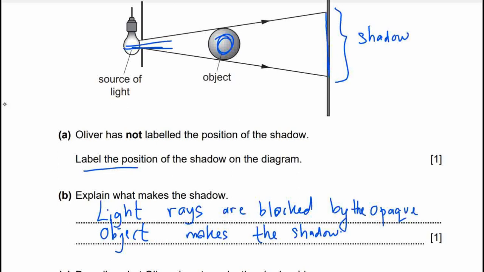Light rays which are blocked by the opaque object make the shadow.